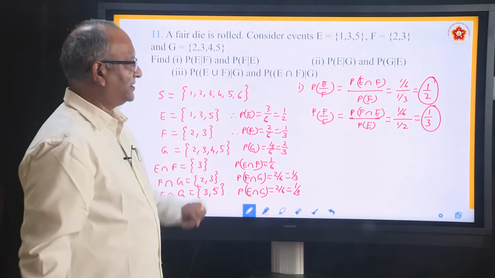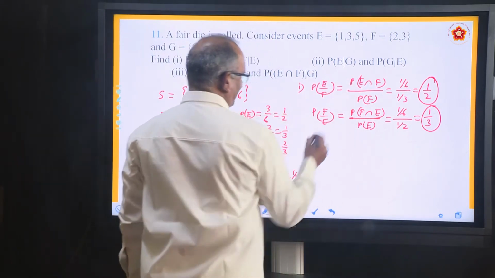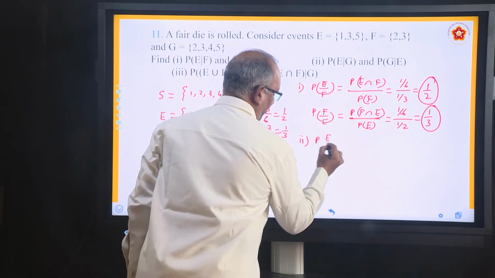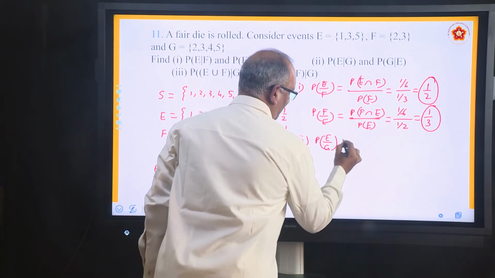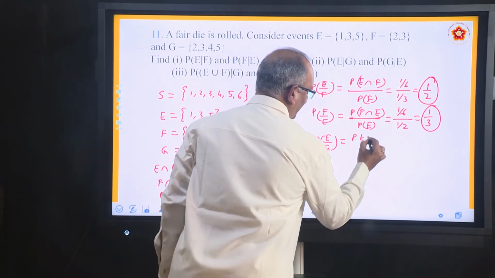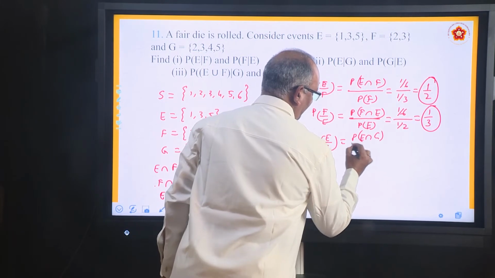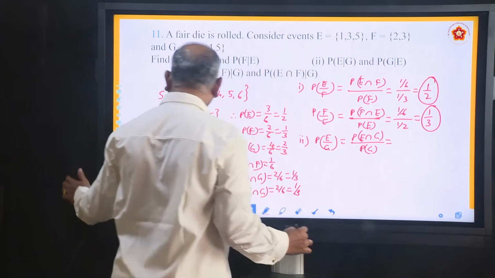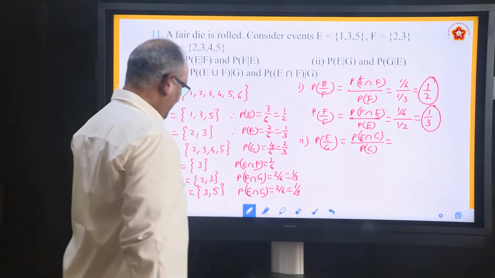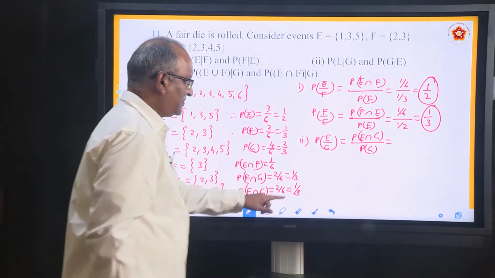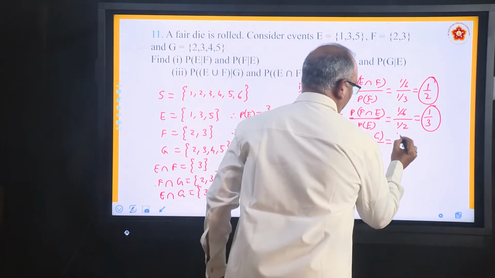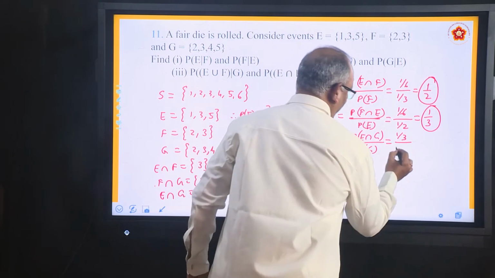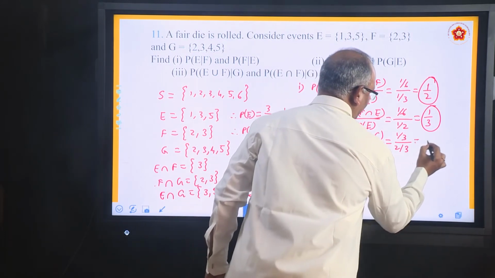Come to the second part. He says find PE by G. What will be the formula? PE intersection G divided by PG. What is PE intersection G? PE intersection G, the last one, 1 by 3 by PG, 2 by 3. Answer is 1 by 2.